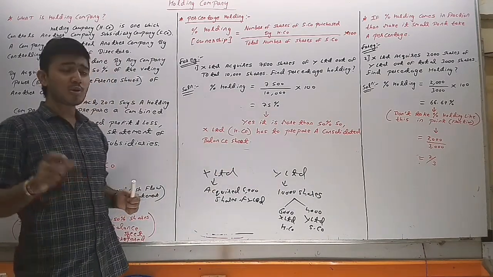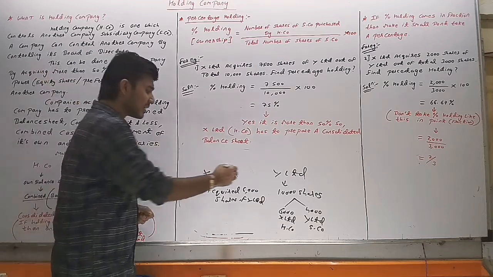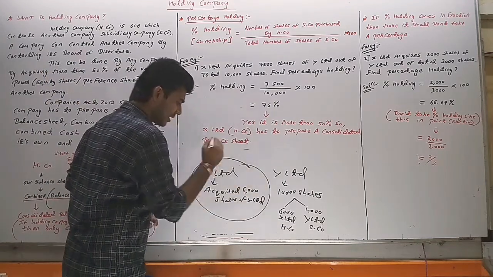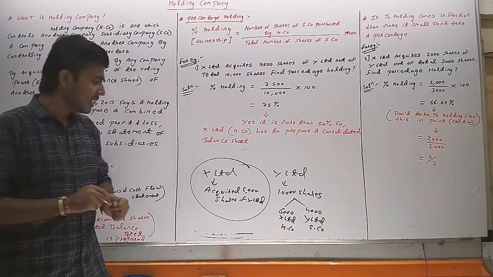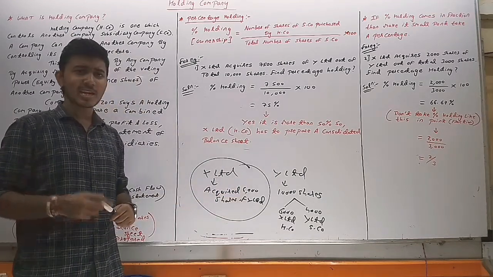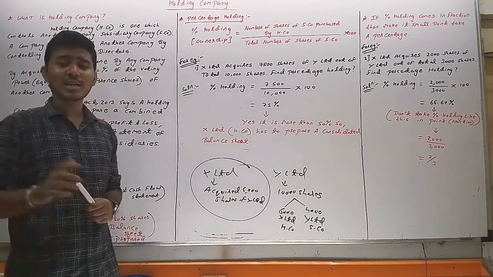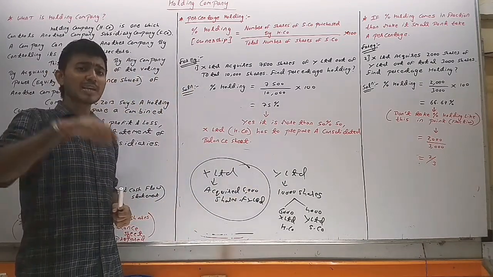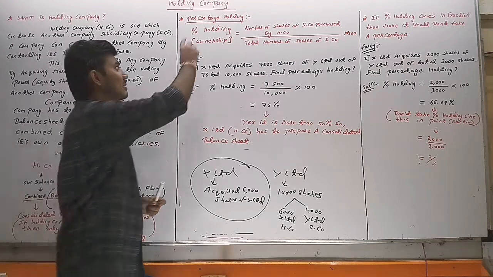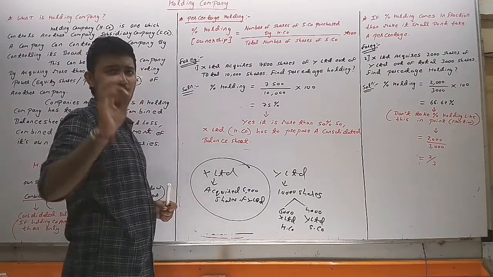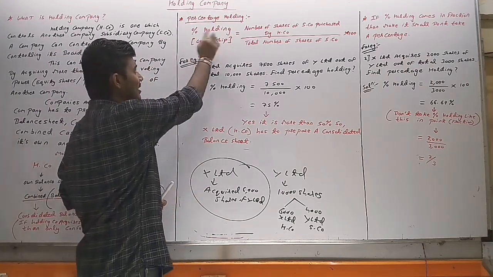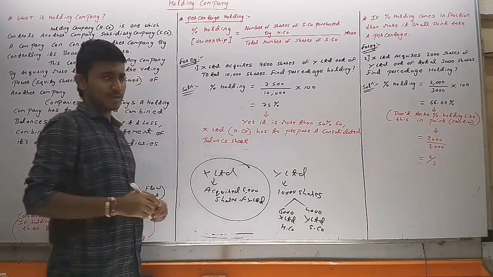If we want to calculate the percentage, we know in numbers that X Limited acquired 6,000 shares of Y Limited and Y Limited has total shares of 10,000. How can we calculate this in terms of percentage? That is known as percentage holding. So the formula of percentage holding is percentage holding, ownership.